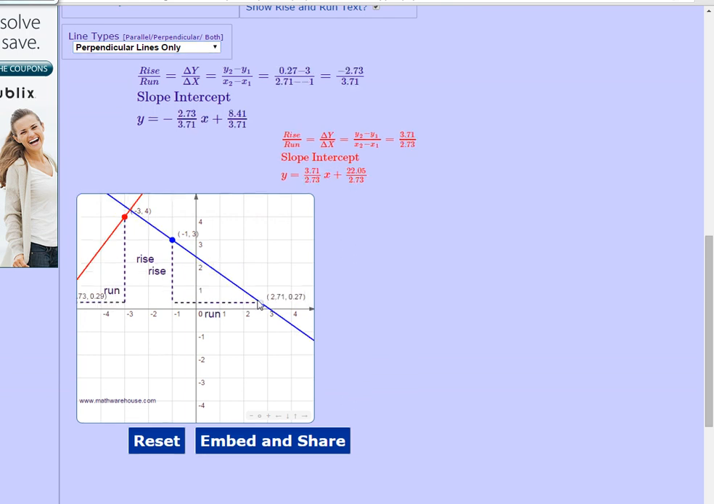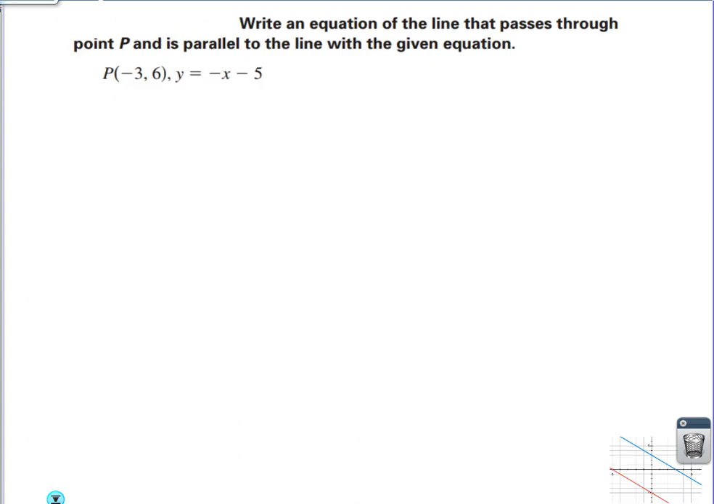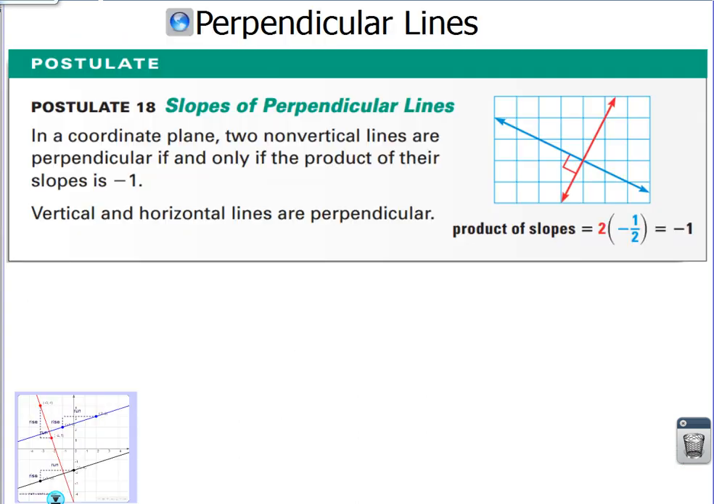Let's change this up some. Let's move some of these. Well, it's locking it in perpendicular. That's good. There we go. Here, one of my lines has a slope of -3/4. My other line has a slope of +4/3. That's weird. It's a different type of relationship with perpendicular lines. Let's go ahead and cover both at the same time. This is the way most of your books write it. Two non-vertical lines are perpendicular if and only if the product of their slopes is -1.